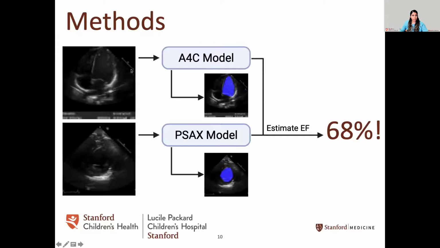We trained the model under 3 conditions. One, to use just an apical 4-chamber clip to predict ejection fraction. Another, as shown in this graphic below, is to provide just a parasternal short axis clip and provide an ejection fraction. And the last condition is when you provide both an apical 4-chamber clip and a parasternal short axis clip and provide an ejection fraction.